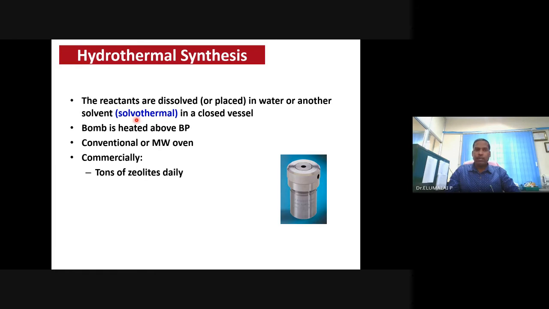So generally we call it solvothermal. Solvo is a short version of solvent. Alcohol is a solvent. Ethanol is a solvent. Benzene is a solvent. Hexane is a solvent. So when a solvent other than water is used in the process, it is known as a solvothermal process.